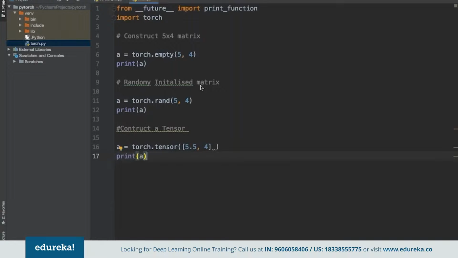Remember, whenever we are using the torch library, we do have to import the torch library, without which we won't be able to print this.